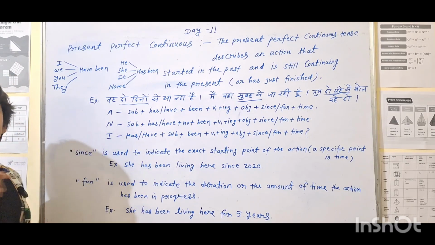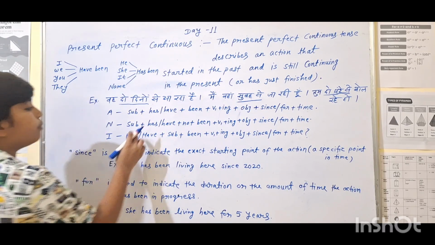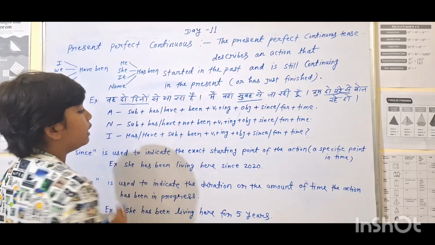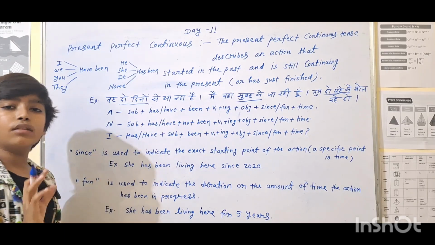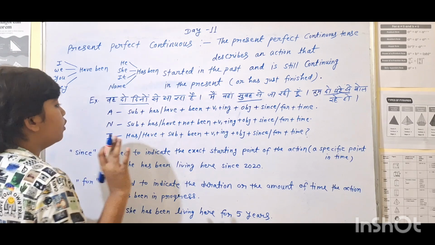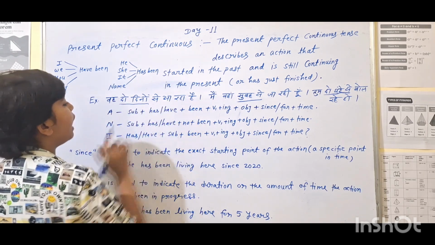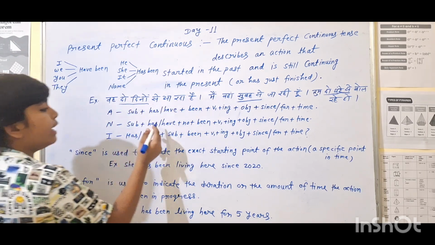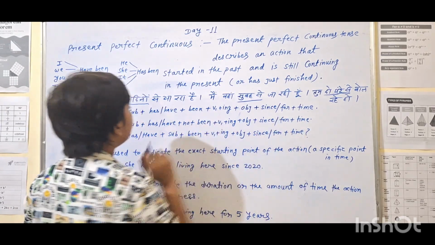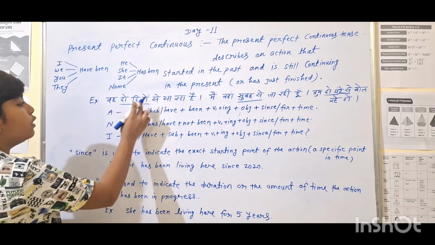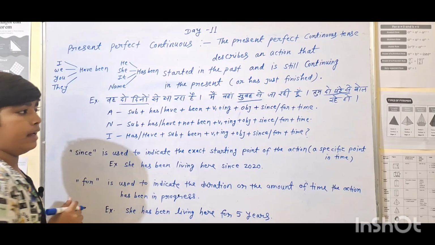Now let's do the negative one. It is subject plus has/have plus not been. In this, only not will come and the rest of the things will be the same. वह 2 दिनों से आ रहा है: he has not been coming for 2 days, meaning वह 2 दिनों से नहीं आ रहा है.